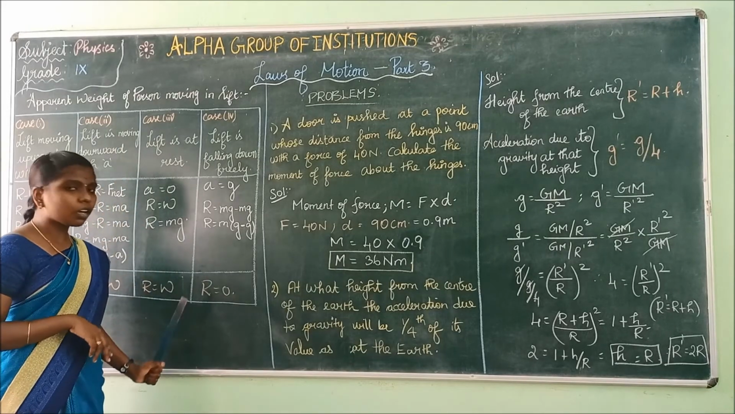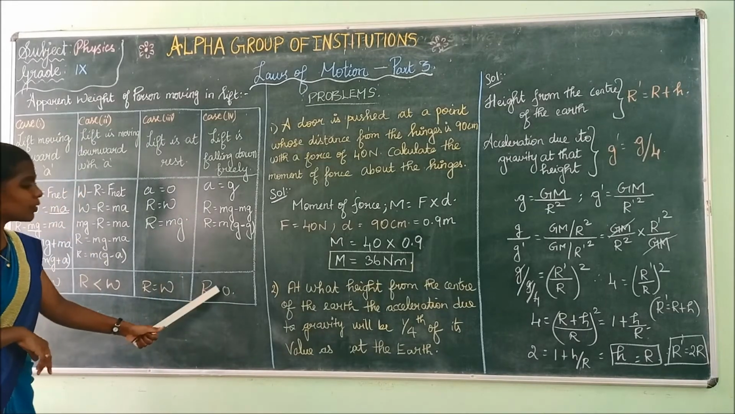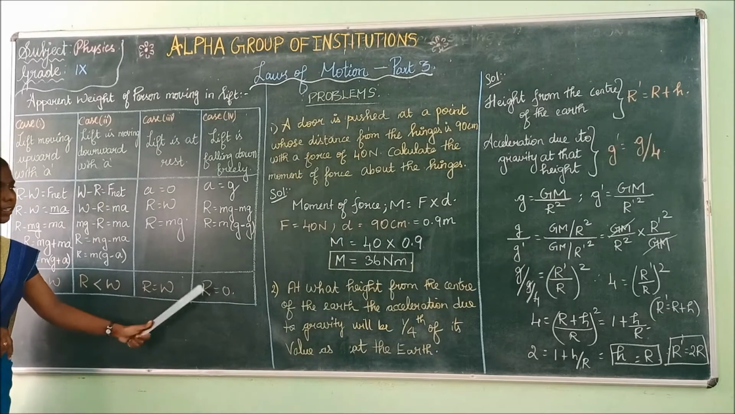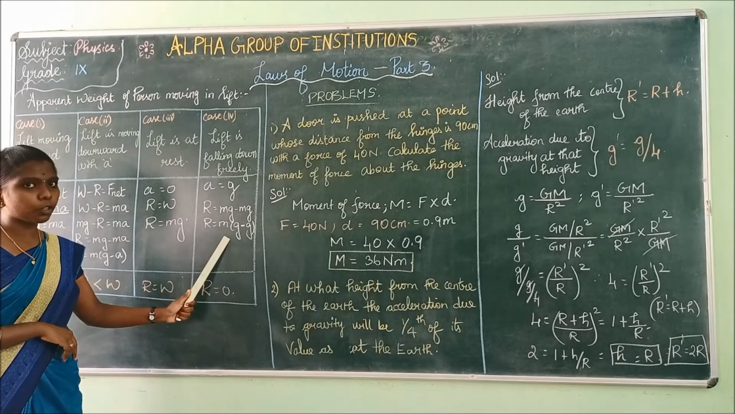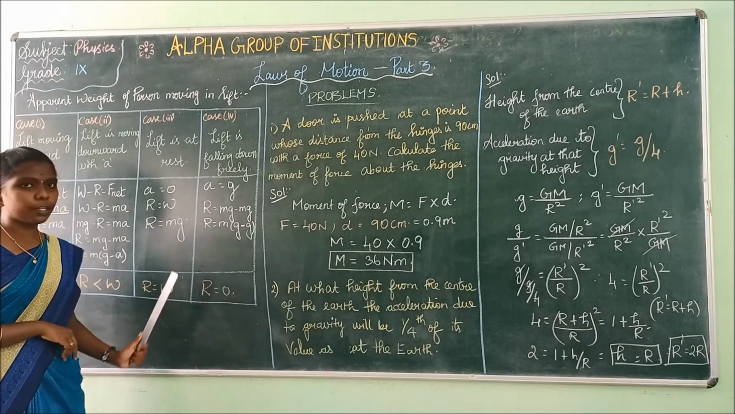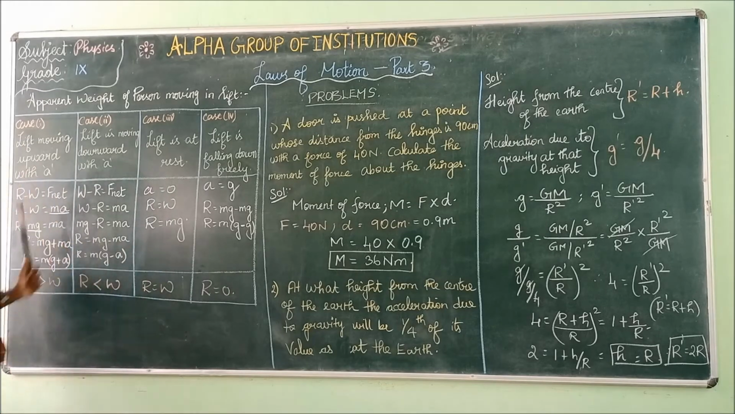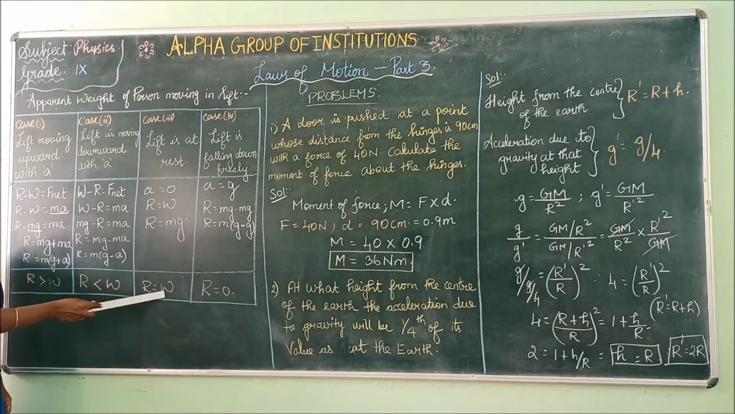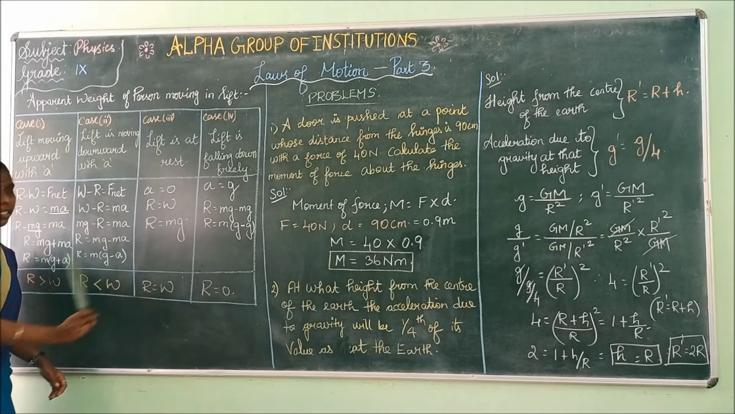In case 4, R is equal to 0. G minus g is 0, right? So m into 0 is 0. The apparent weight is equal to 0. Is it clear? In the first case, apparent weight is greater than the actual weight. In the second case, apparent weight is lesser than the actual weight. In the third case, apparent weight is equal to the actual weight. And in the fourth case, apparent weight is equal to 0.